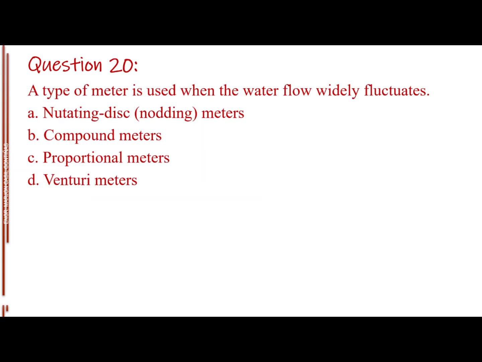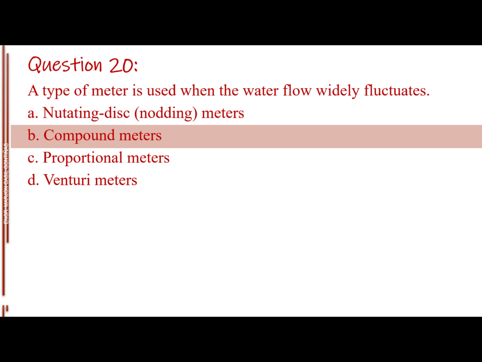Question number 20. A blank type of meter is used when the water flow widely fluctuates. Letter A, nutating disc, nodding, meters. Letter B, compound meters. Letter C, proportional meters. Letter D, Venturi meters. The answer is letter B, compound meters.